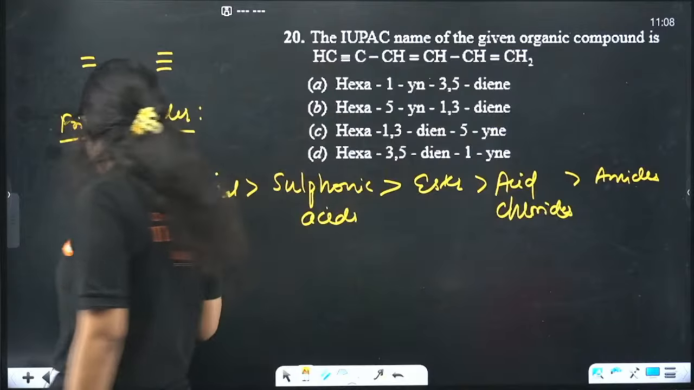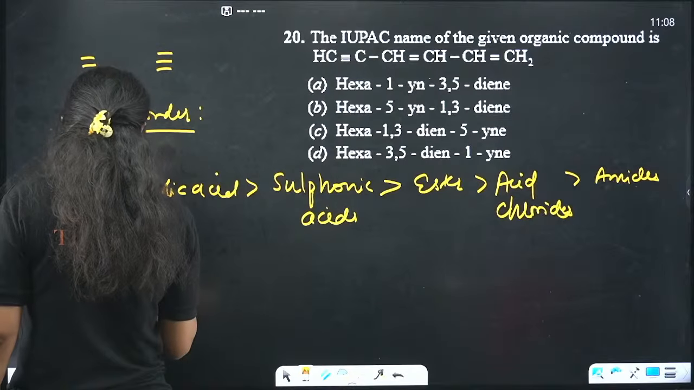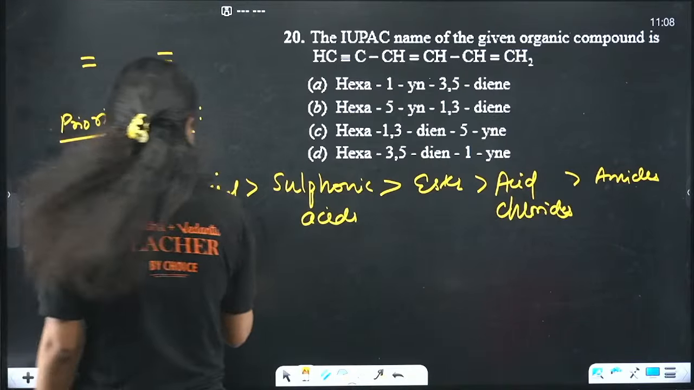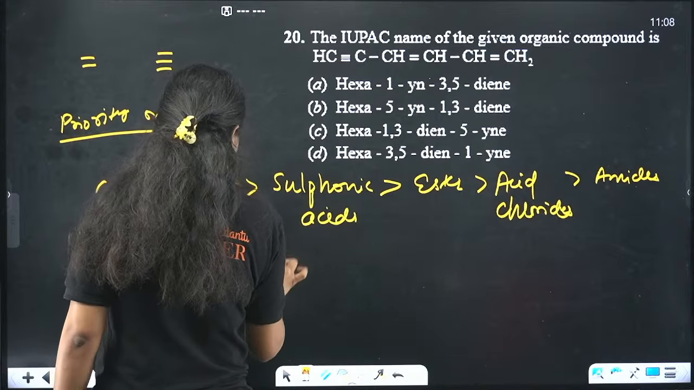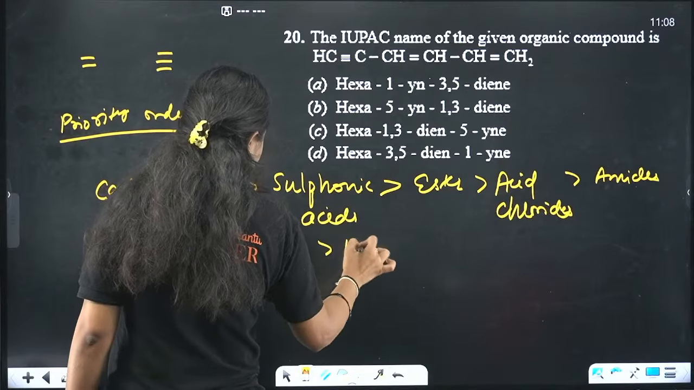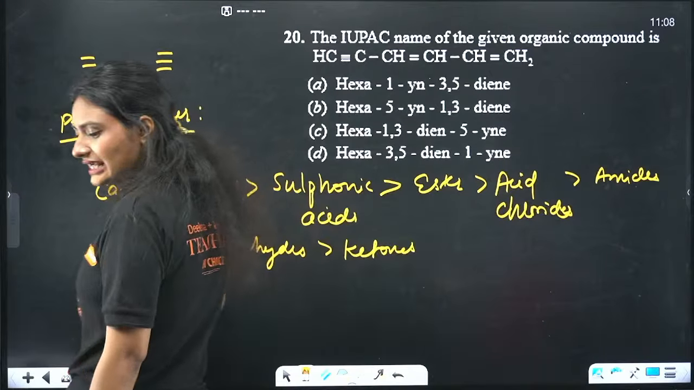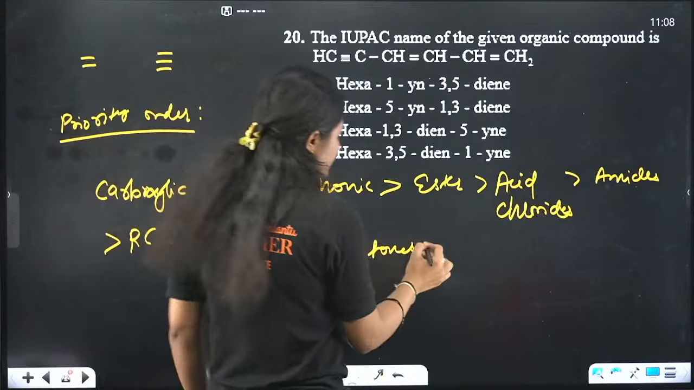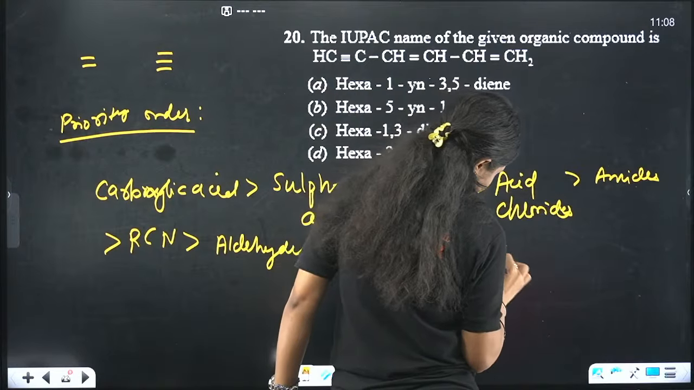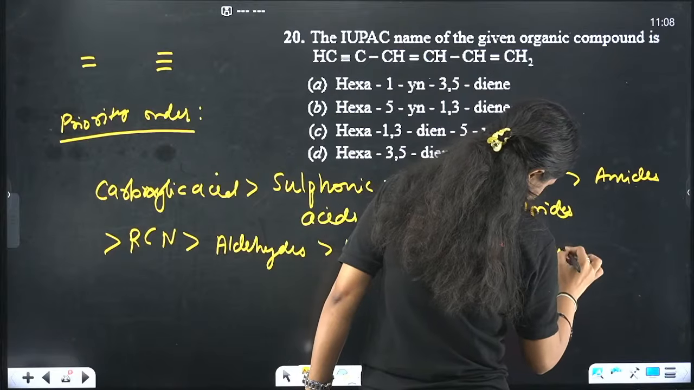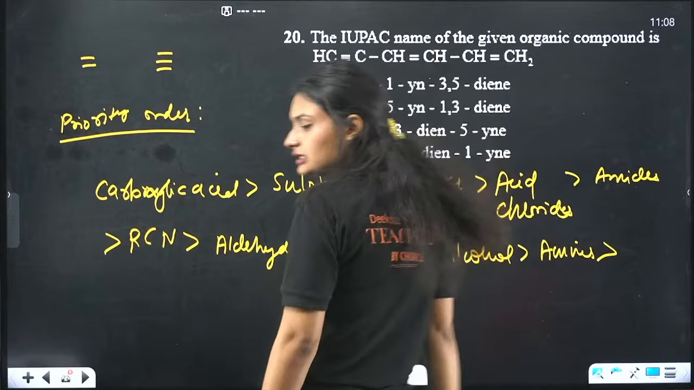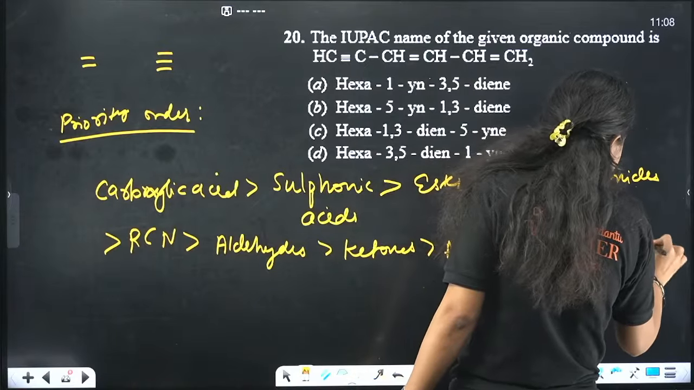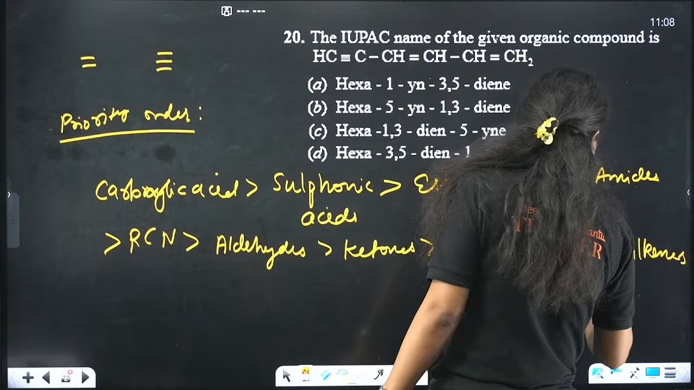Then after amides you have cyanides. Then you have aldehydes and ketones. Aldehydes are given more priority than ketones. Then after ketones you have alcohols, amines, and then you have alkenes and alkynes. So alkynes are given less priority than alkenes.